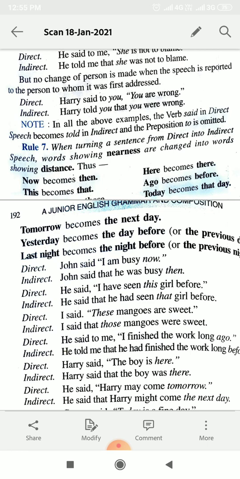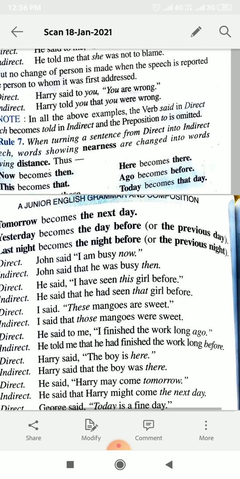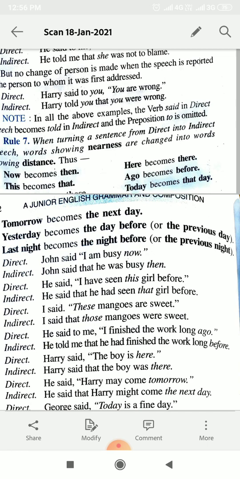This will be changed into that. Here will be changed into there. Ago will become before. Today will become that day. Tomorrow will become the next day. Yesterday will become the day before or the previous day. Last night will become the night before or the previous night.